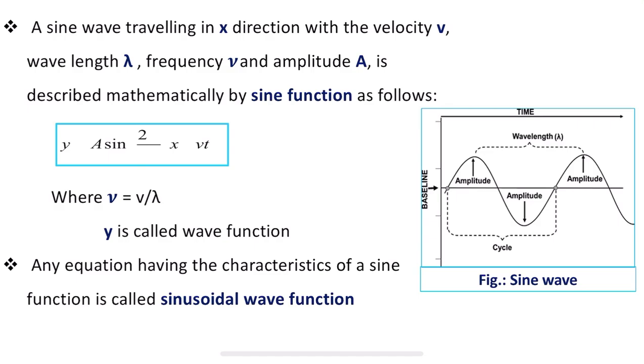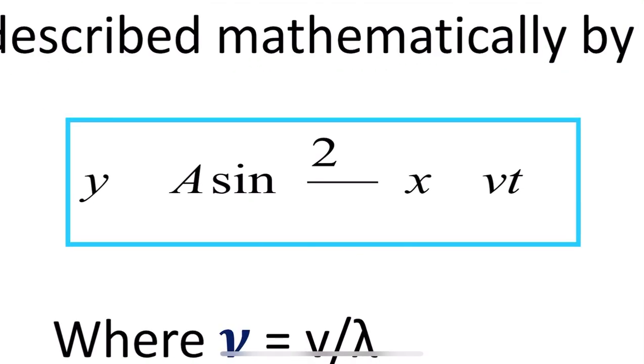So this is a mathematical expression which gives us the information of a sine wave travelling in the x direction with velocity v, wavelength lambda, frequency nu and amplitude a.